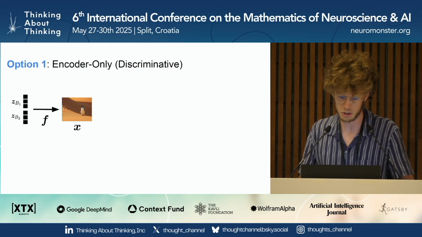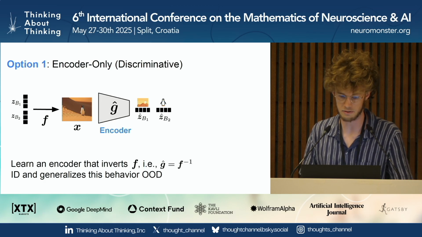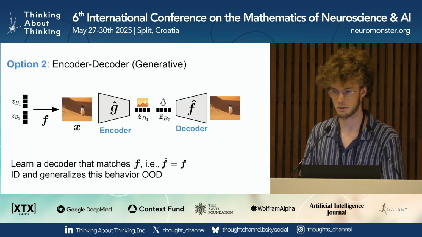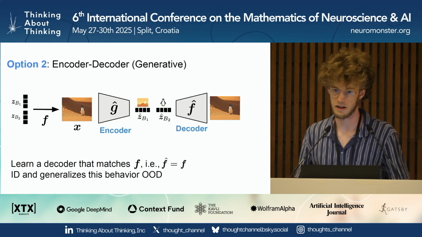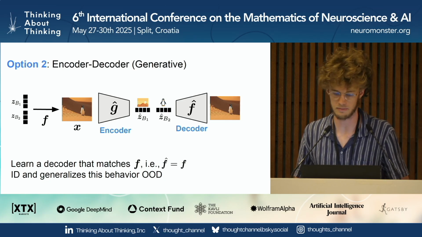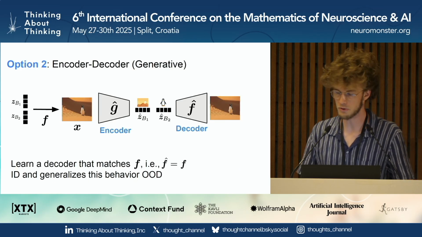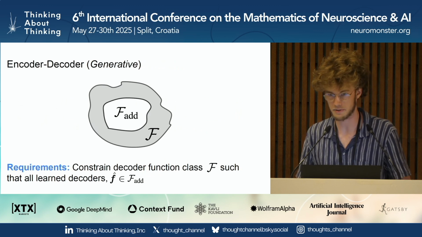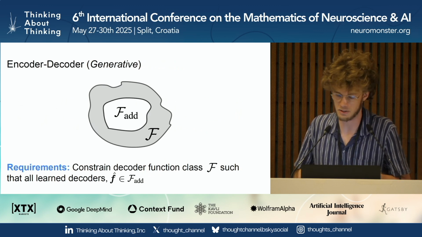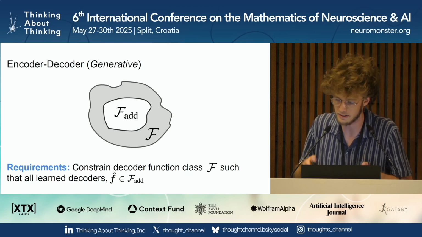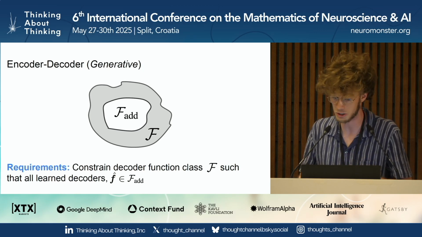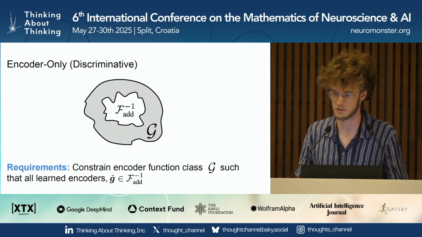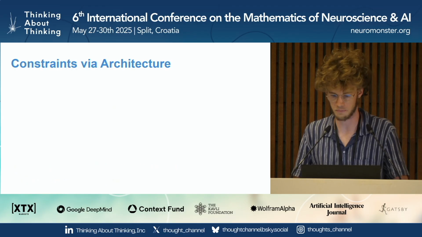There's the discriminative approach, where you try to learn an encoder which directly inverts the ground truth decoder everywhere. Or the generative approach, where you try to learn a decoder which matches the ground truth generator, and then leverage this to somehow learn the correct encoder. Both of these approaches are mathematically possible, but they each require different inductive biases. Skipping over some details, to learn a decoder with the right structure, you need to constrain the learned decoder such that it has this additive structure. To learn an encoder with the correct inductive bias, you need to constrain the learned encoder such that it's the inverse of this additive function.